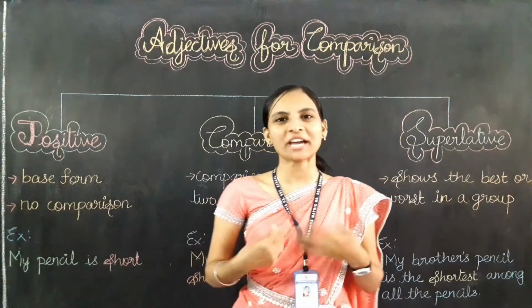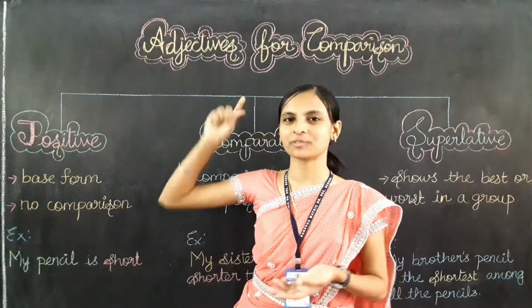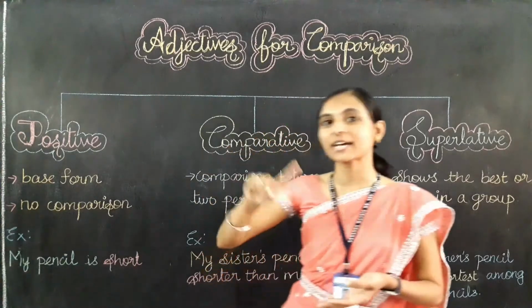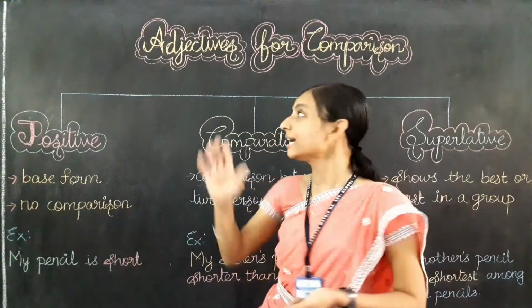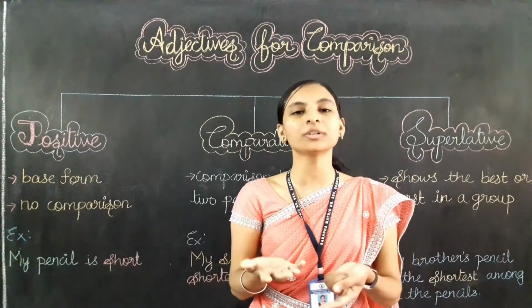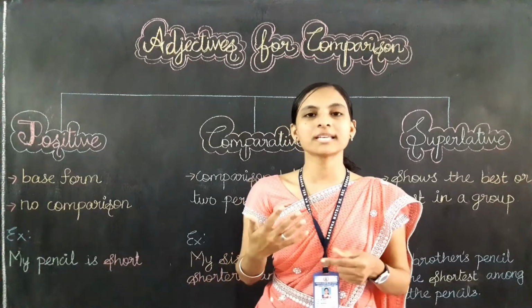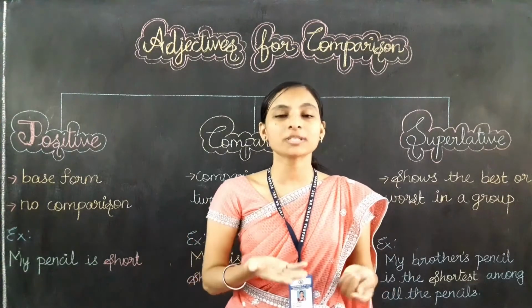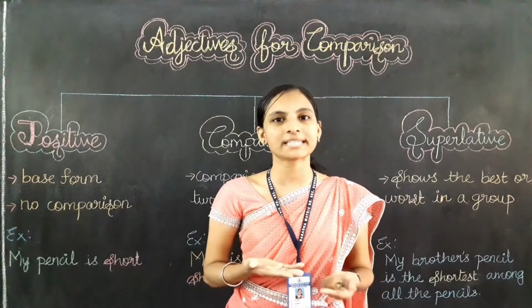Hello students, we have already learned about adjectives. Do you remember what adjectives are? Yes, adjectives are the describing words. They are used to describe and talk more about nouns. For example, they talk about the taste of the noun, the sound of the noun, the looks of the noun, the color of the noun and the size of the noun.